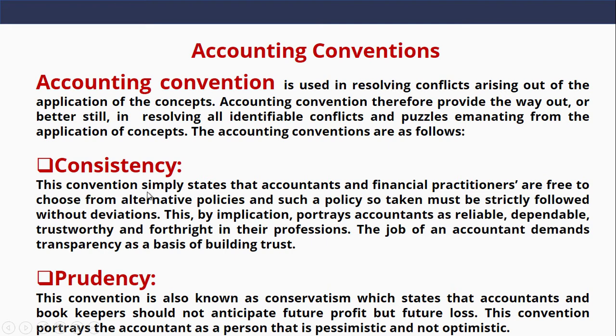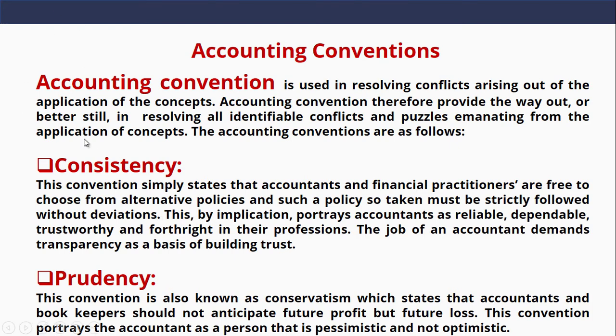Consistency convention simply means that a particular accounting policy that is selected by an organization and used in recording of business transactions must be adhered to strictly, must be followed, so as not to conflict with other accounting concepts.